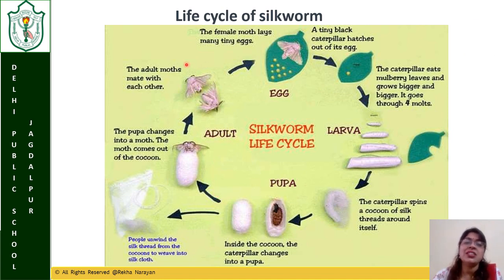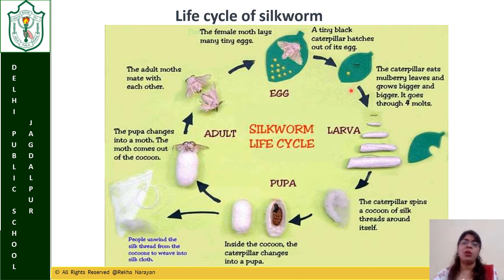Now you can see that this is the adult insect, the silkworm, the adult moth, and when they mate with each other, they reproduce. In the female moth, eggs are formed and the female moth lays very tiny eggs. A tiny black caterpillar hatches out of the egg. So from the egg, what comes out?